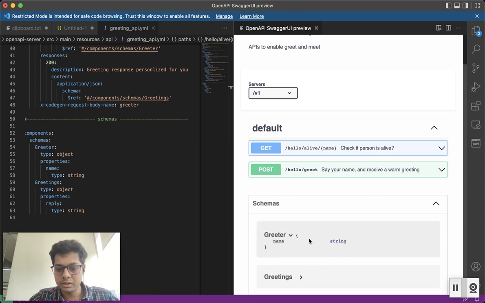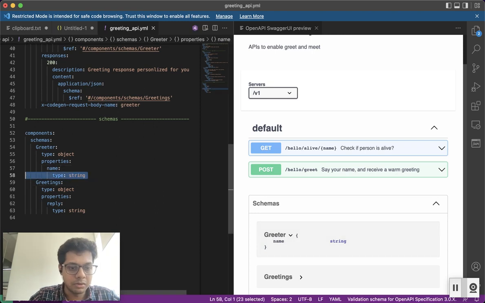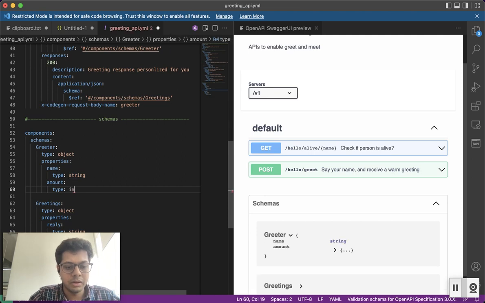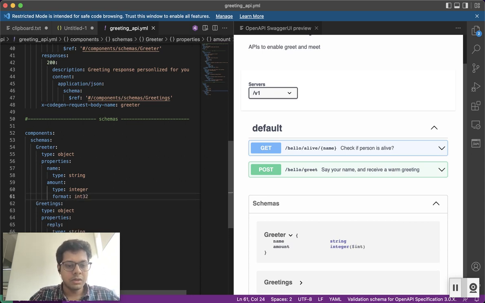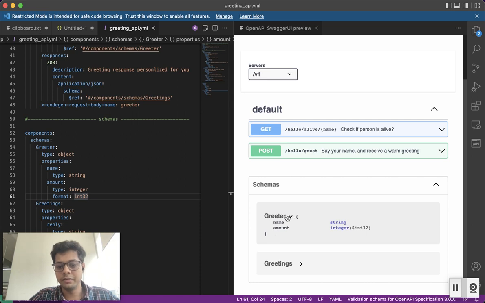So let's see one example. The greeter has name, so let's add another field here. Let's add another field, amount, type integer, and format. Now note we can write int32, int64, anything. So you can write enums and all also here. Now see, the reflection has already been done.